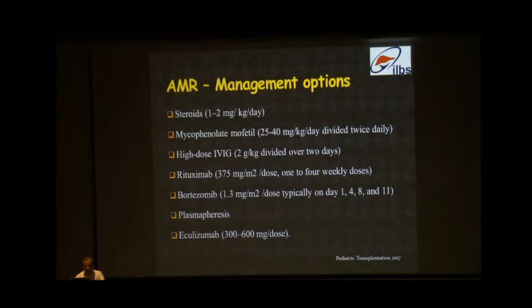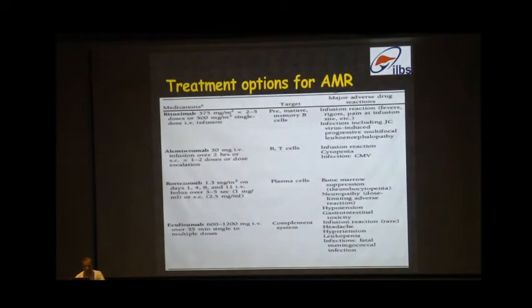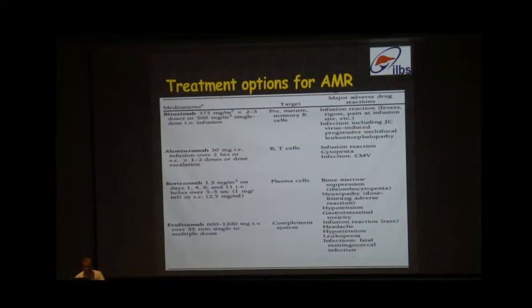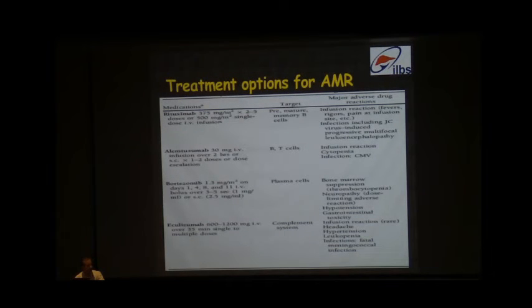So what are the treatment options for antibody mediated rejection? The traditional ones are steroids, or to use triple immunosuppression, adding MMF if it is not there, and because this is an antibody mediated process, we can use rituximab with IVIG, and the other options are bortezomib, plasmapheresis, or eculizumab. These drugs are shown here, but we should be careful of side effects.